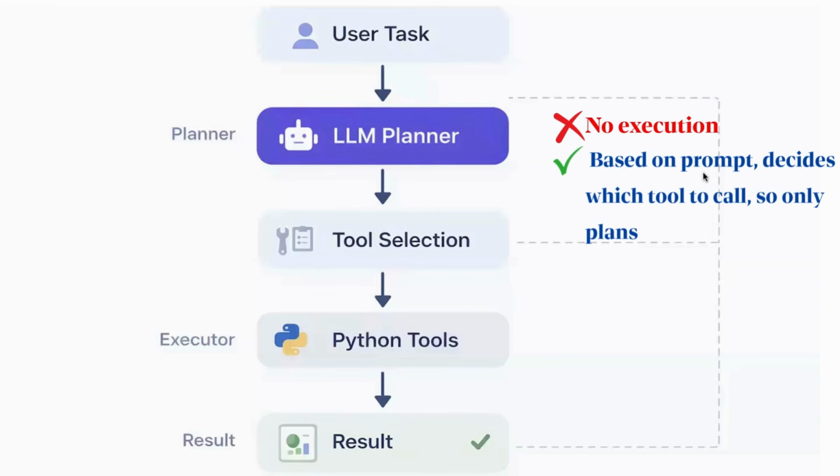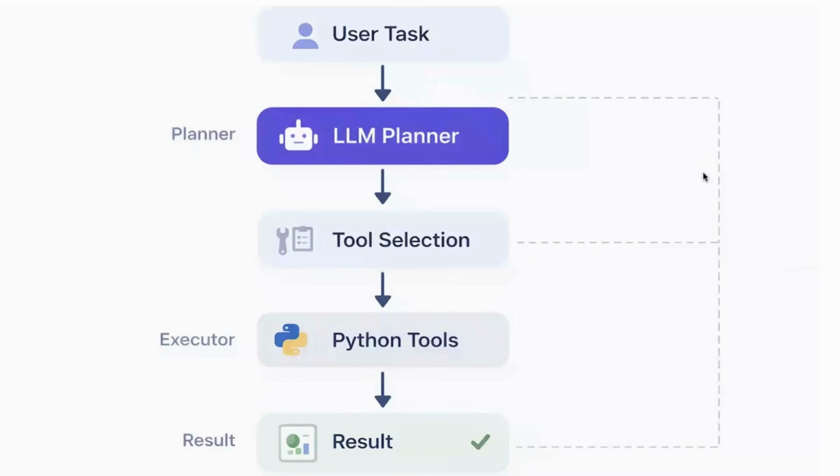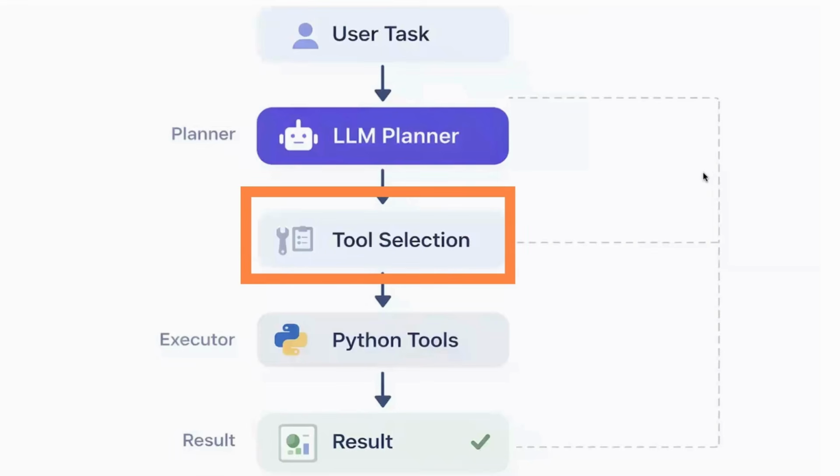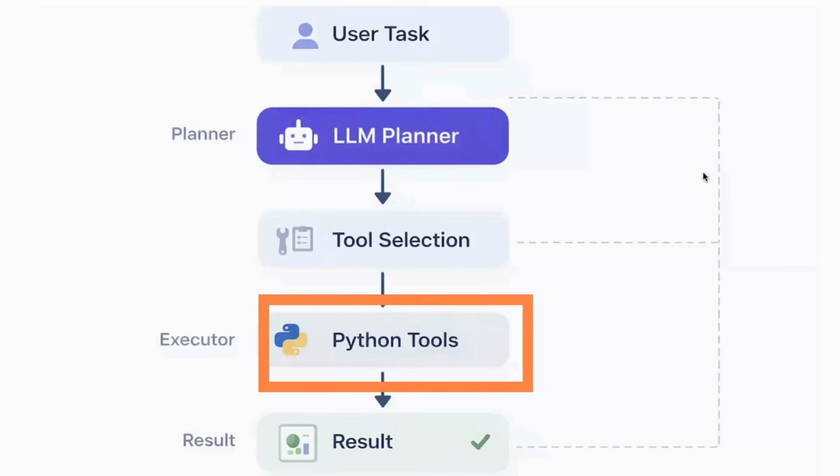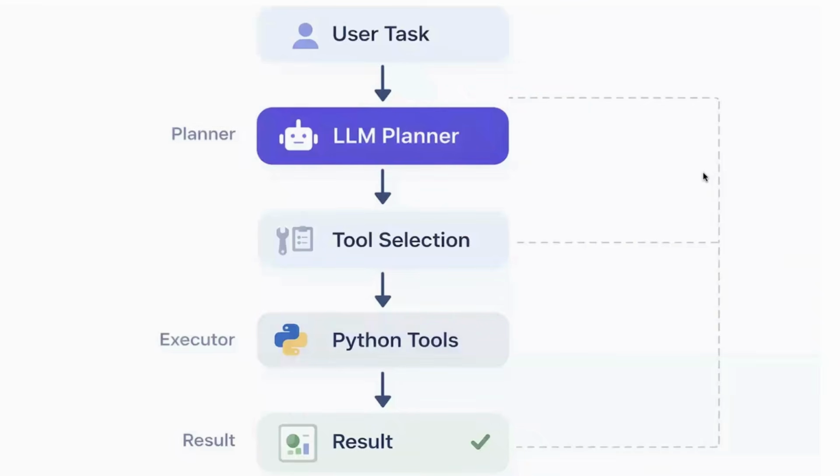So, language models are extremely good at reasoning and decomposition, but they are fundamentally unreliable at precision computation. So, we use them for thinking and not for execution. Once the planner understands the task, it selects the appropriate tool. This transforms an unstructured request to an executable plan. At this stage, the system shifts from language to logic. All deterministic operations happen inside Python tools. For example, statistics, validation, calculations, data processing, everything that must be correct. So basically, the LLM suggests the actions and the code enforces the truth.